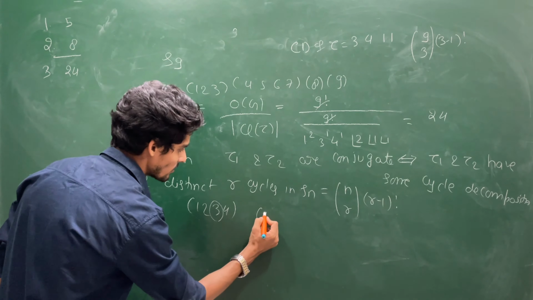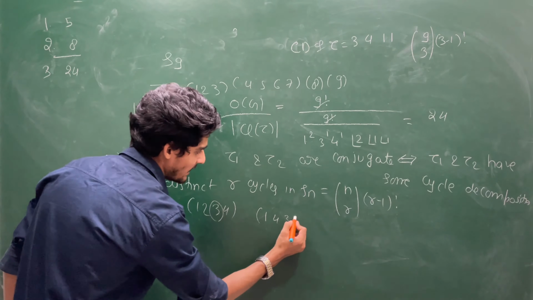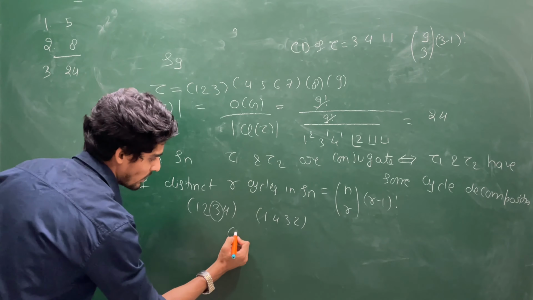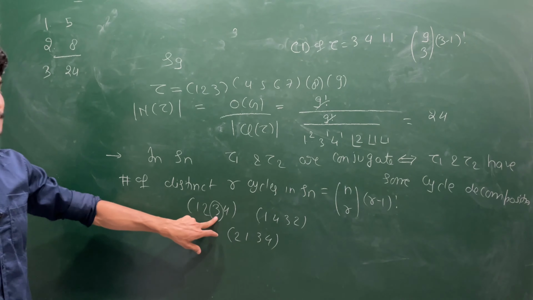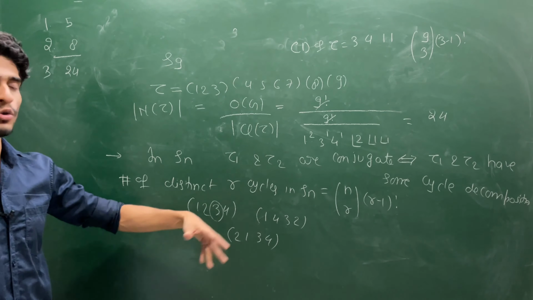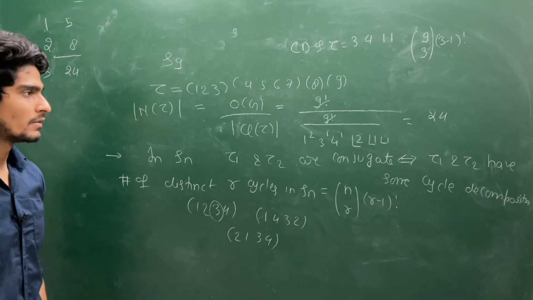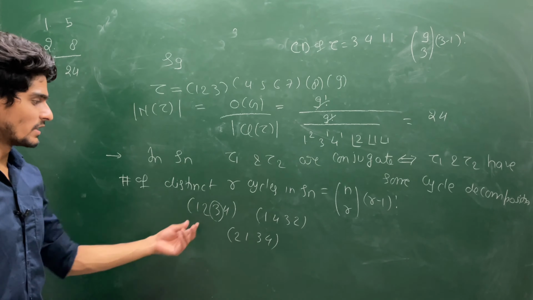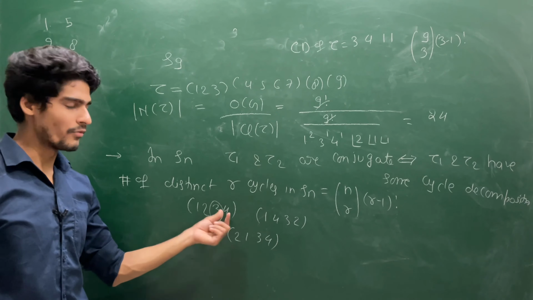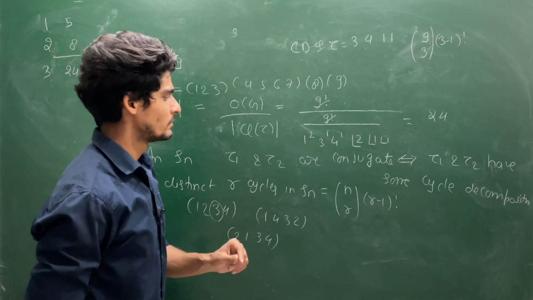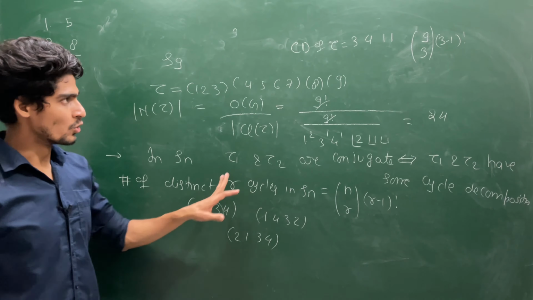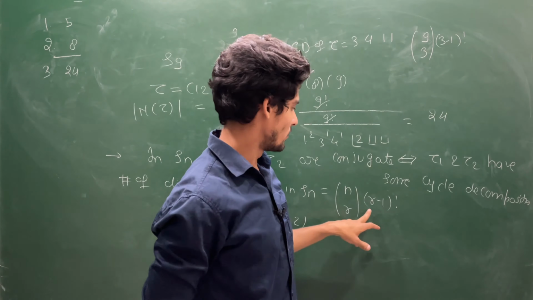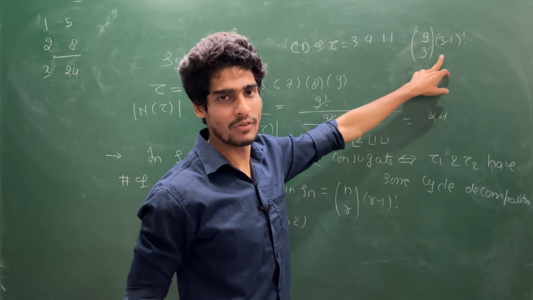Suppose you have moved this: 1, 4, 3, 2. This is a new element. Suppose you are doing this: 2, 1, 3, 4. This is a new element. So you fix any element and move any other element, you will always get distinct elements. So this you can do by fixing only one element. So here, by using this, you will have 3 minus 1 factorial choices.